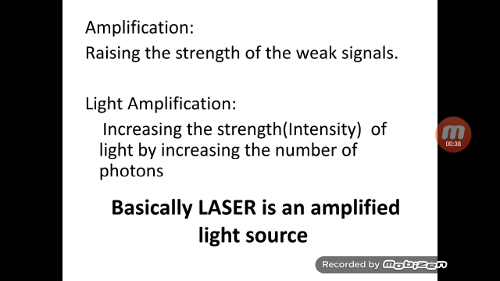So you have to understand the term amplification. Amplification means raising the strength of weak signals. Whenever we have weak signals, that strength will be increased, and the process is called amplification. Light amplification means increasing the strength of a light. Strength means intensity. So we increase the intensity of a light by increasing the number of photons.